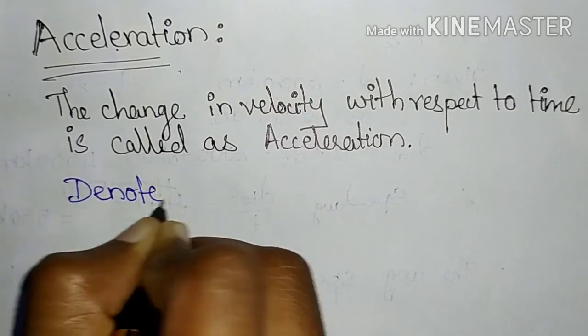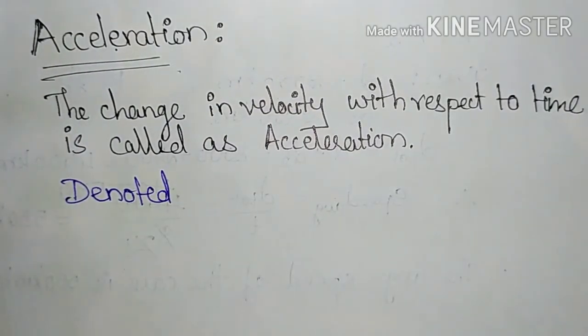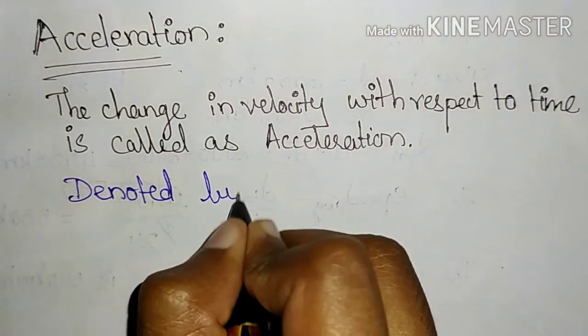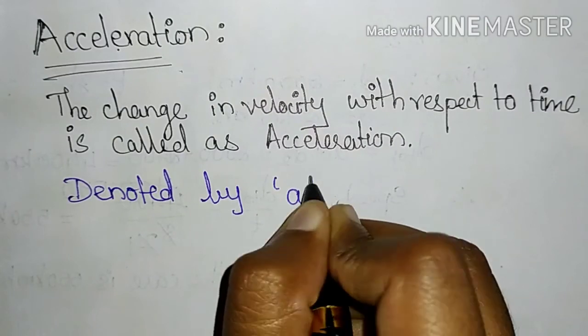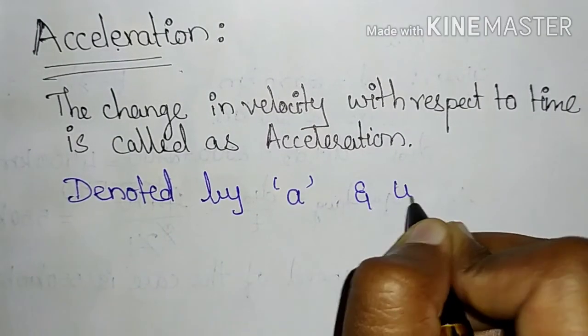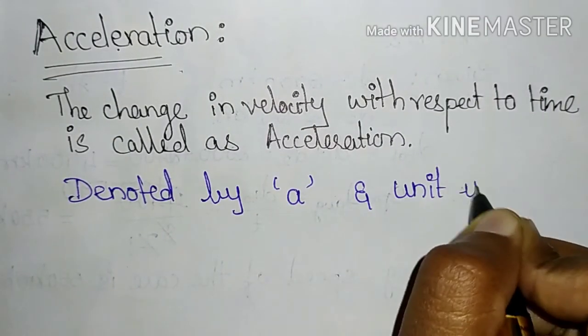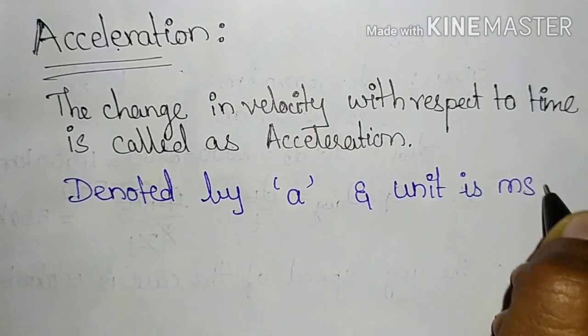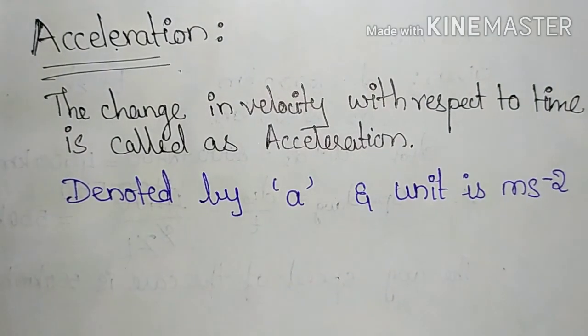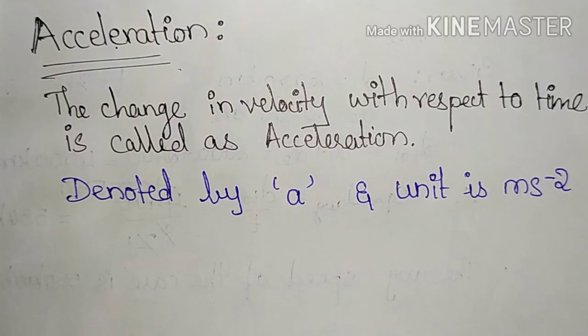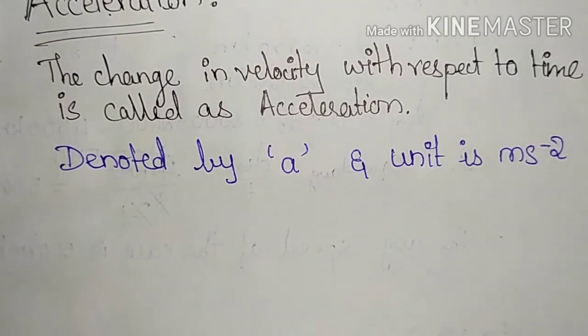Just like velocity is denoted by small v, final velocity small v, initial velocity small u, acceleration is denoted by small letter a, and its SI unit is meter per second square. Meter per second square is the SI unit of acceleration.